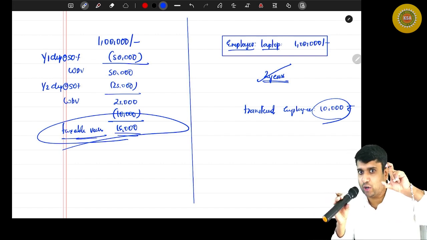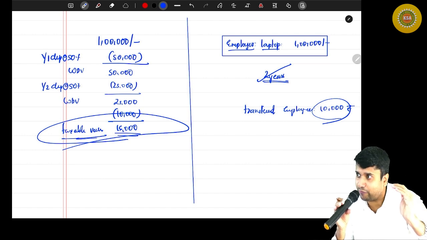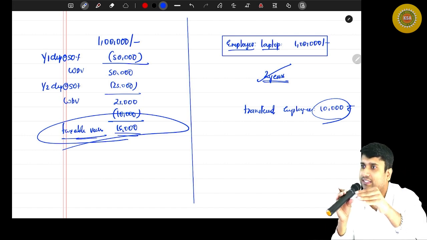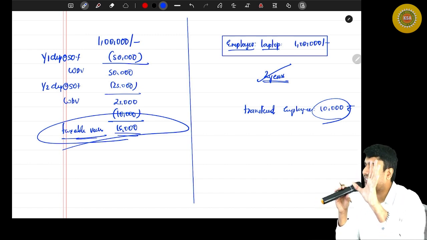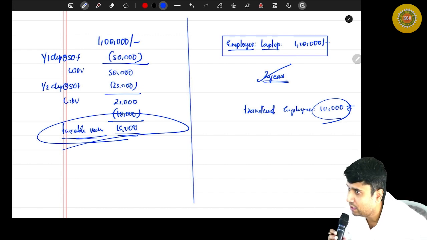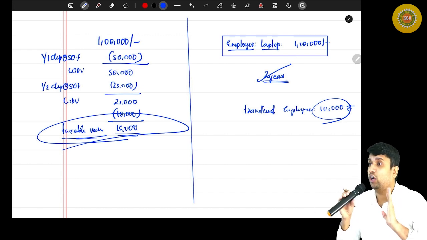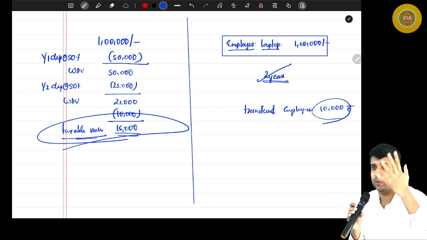So it's not about by-hearting theory. You should conceptually understand a theory, then apply it to the examination question. By solving more and more questions, you'll be able to crack the exam. Are you all with me? Only by understanding theory, it's not possible. Don't think like that. Most of the students are thinking like that.